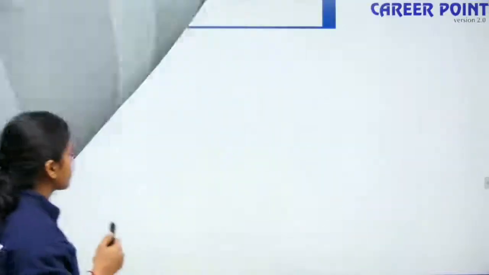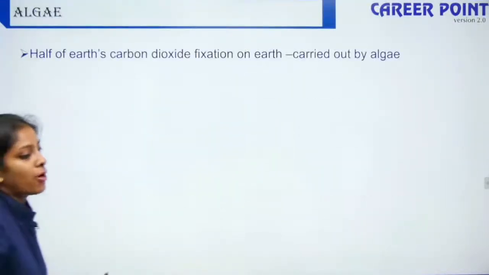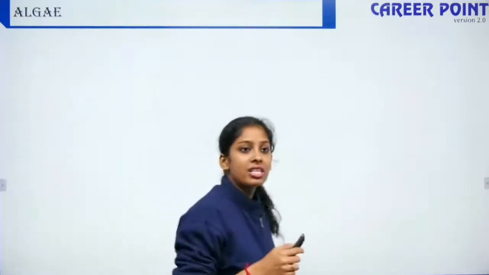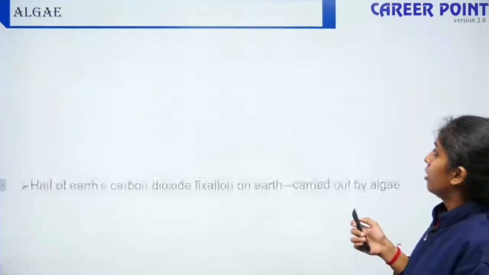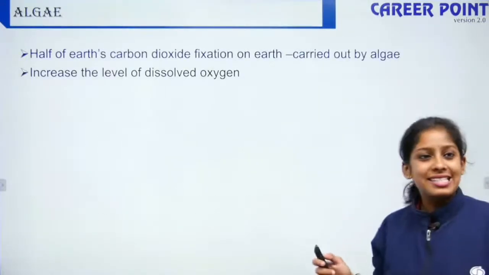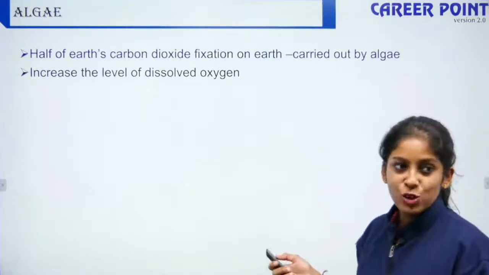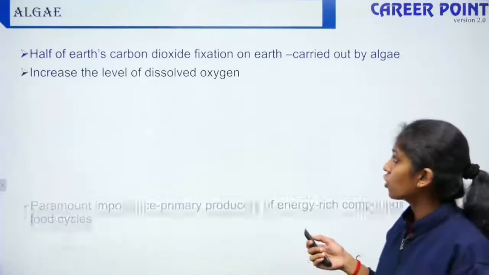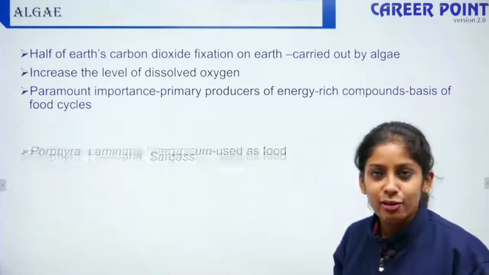Alright, yes? Okay, so what is the economic importance of algae? Algae fixes half of Earth's carbon dioxide. It increases the level of dissolved oxygen because algae are mostly aquatic. They are of paramount importance because they are producers in the food chain.